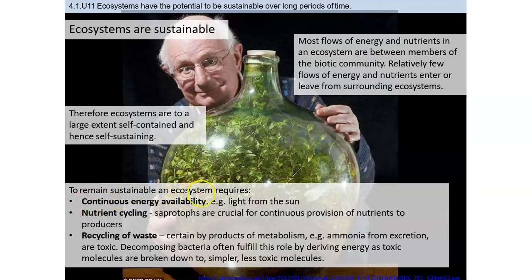to remain sustainable, an ecosystem requires what? It requires continuous energy availability. So a sustainable ecosystem needs light taken from the sun. A sustainable ecosystem also needs nutrient cycling, which means that once the plant is making glucose, the saprotrophs are crucial to continuously break down the molecules so they can be used by the soil again and again. So the recycling of waste is also important in order to make this sustainability possible.